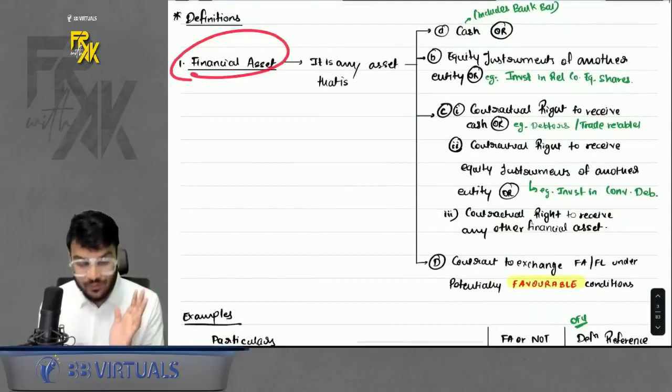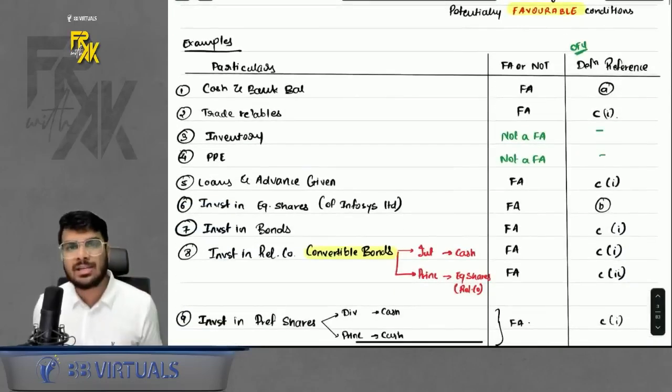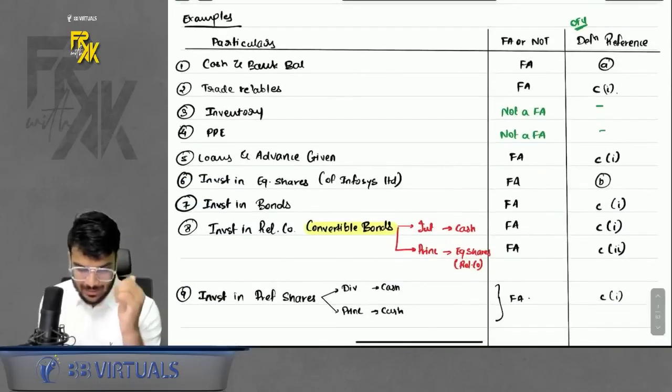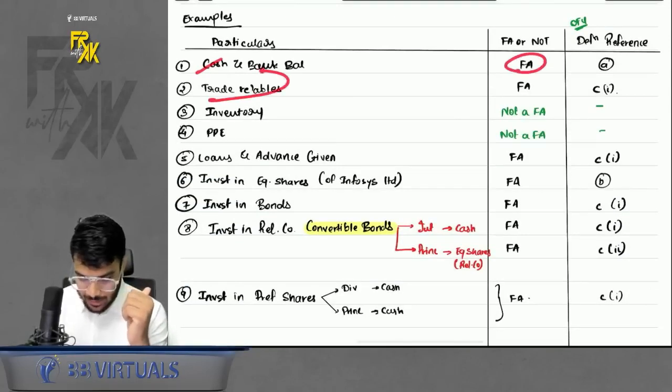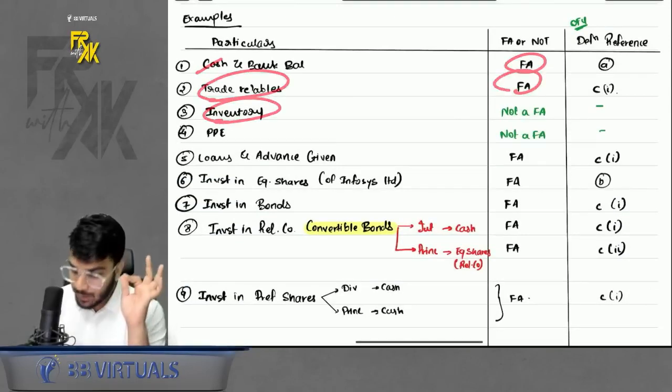So this was the basic definition of financial asset. We also discussed many examples. I will quickly run through all the examples. First, cash balance, it was a financial asset. Trade receivables, it was a financial asset. Inventory, not a financial asset.